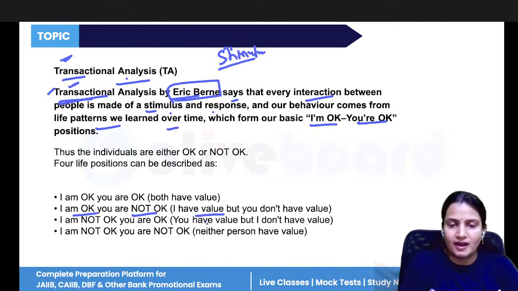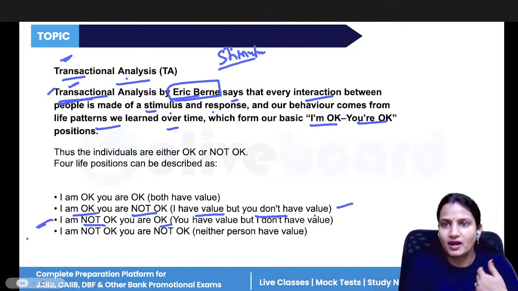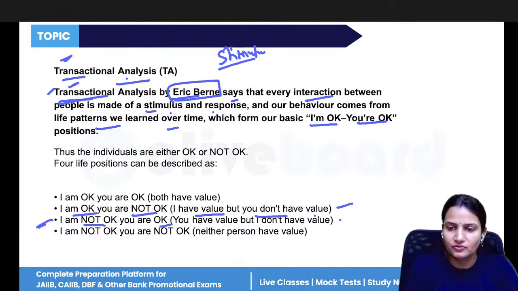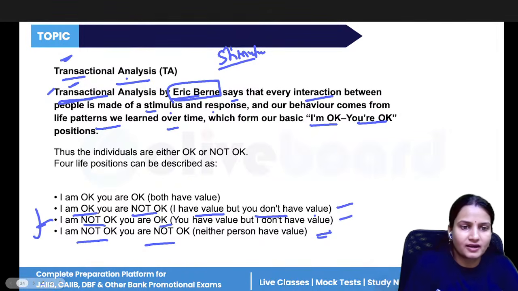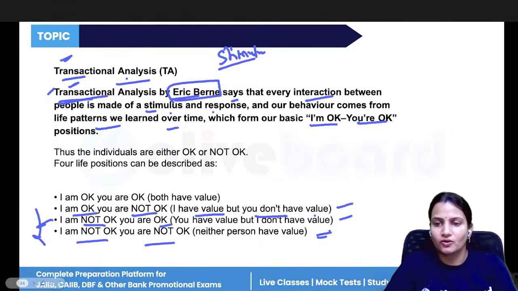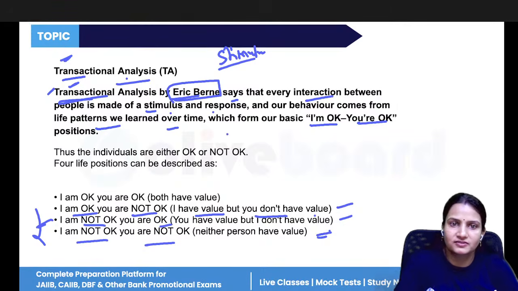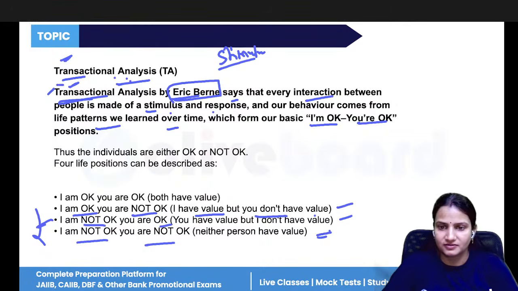It means I am giving value to my actions and my words, but not to yours. I'm not okay, you are okay means I'm not giving value to my things, but I'm giving value to you. And I'm not okay, you're not okay means neither of us is giving value to each other. That is how individuals are either okay or not okay. These are the four life positions under transactional analysis.